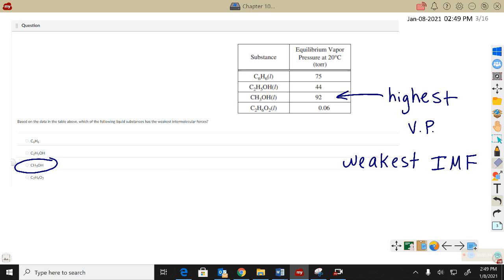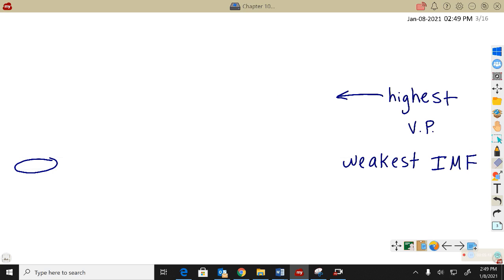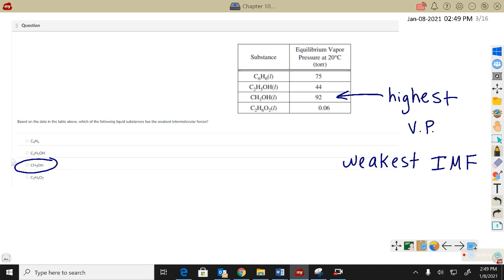But did you kind of notice that it ends up being a particle with an OH group? I mean, both of these guys in the middle, whoa, where'd she go? There it is. Both of these guys end up having an OH group on the end, which means that hydrogen bonding can occur between their molecules. Well, isn't it kind of interesting then that the one here, like the CH3OH, has the weakest intermolecular force, but yet it's going to have hydrogen bonds?